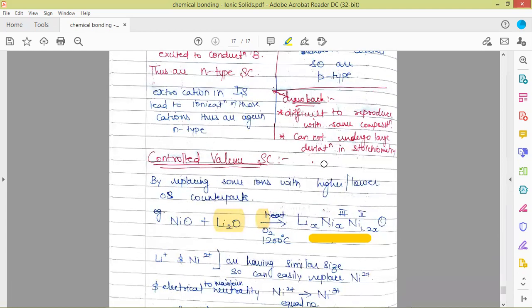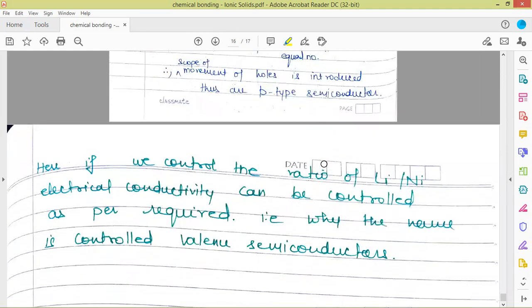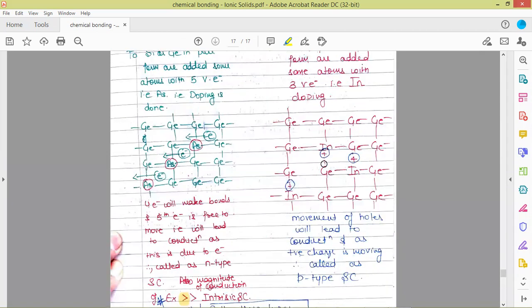So this is all about semiconductors, and this is all about your first unit, that is ionic solids.